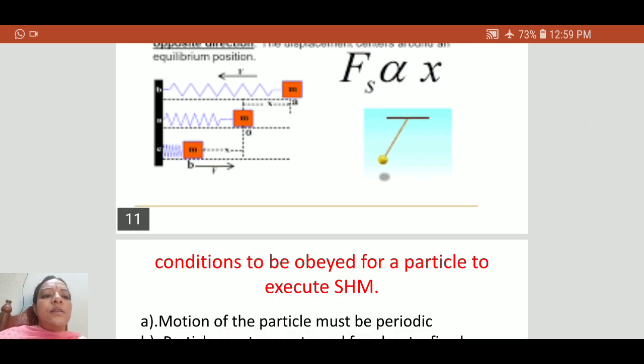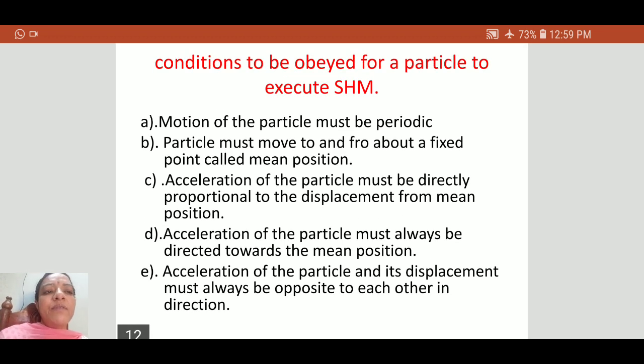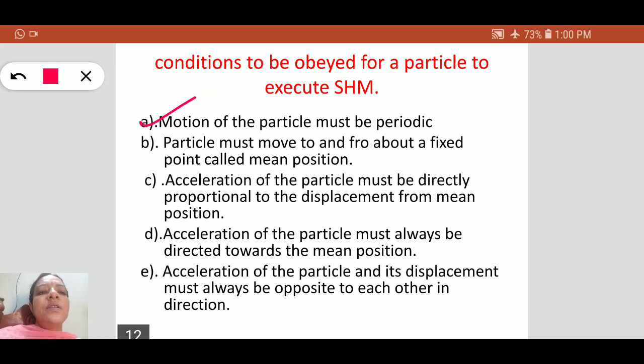Next, what are the conditions to execute simple harmonic motion? First, the motion of the particle must be periodic, because all periodic motions are oscillatory motions. It repeats itself in equal intervals of time. Second, the particle must move to and fro about a fixed point called the mean position.